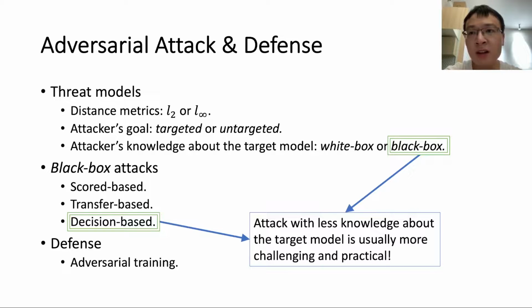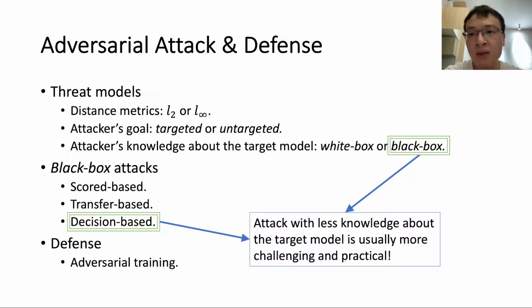Divided by the attacker's goal, there are targeted and untargeted threat models. An untargeted attacker aims to cause misclassification of the classifier, while a targeted attacker moves one step further and aims to cause misclassification to a target class. Divided by the attacker's knowledge about the target model, there are white box and black box attacks. A white box attacker knows everything about the model, including its architecture and parameters.